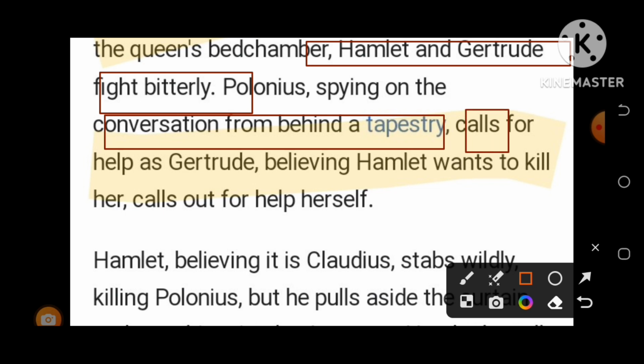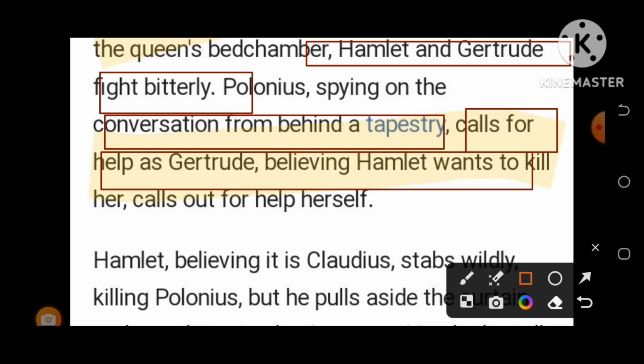She calls for help, believing Hamlet wants to kill her, because Hamlet was very angry. So Gertrude thought he would kill her, so she asked for help outside.